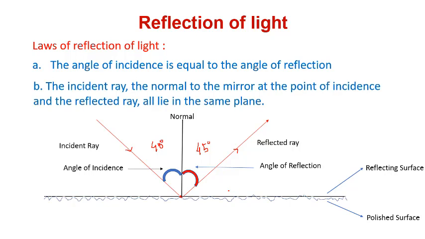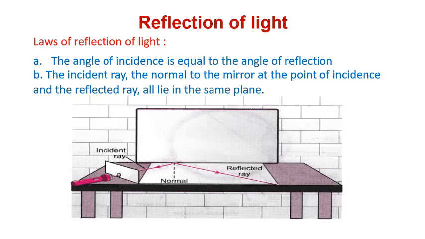The incident ray, the normal to the mirror at the point of incidence, and the reflected ray. Three things: incident ray, normal and reflected ray at the point of incidence, all lie in the same plane. What does that mean? Suppose you take a torch, light it, and you put a mirror here. So what will happen?